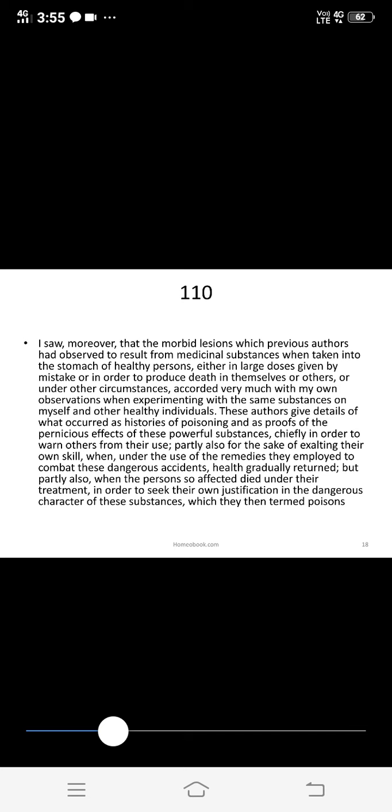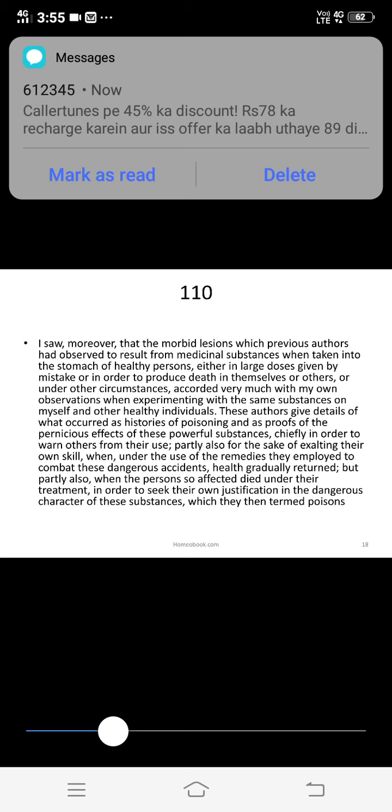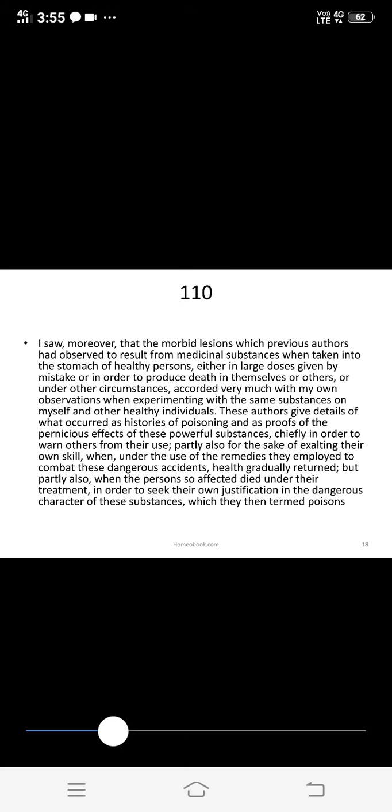These authors give details of what occurred as histories of poisoning and as proofs of the pernicious effects of these powerful substances, chiefly in order to warn others from their use, partly also for the sake of exalting their own skill when under the use of the remedies they employ to combat these dangerous accidents health gradually returned, but partly also when the persons so affected died under their treatment, in order to seek their own justification in the dangerous character of these substances, which they then termed poisons.